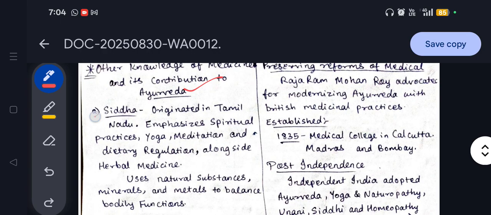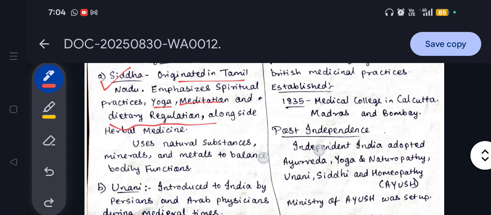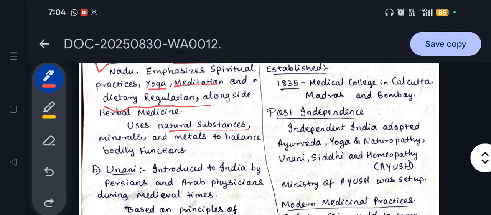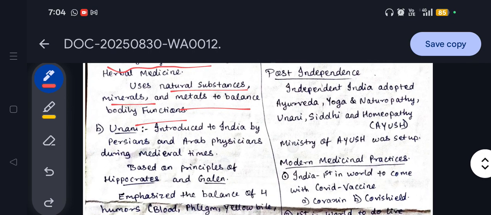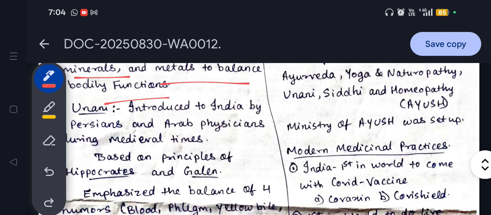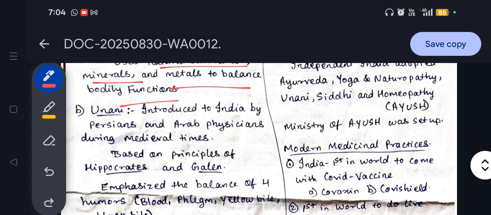The first one is Siddha, which originated in Tamil Nadu. It emphasizes spiritual practice like yoga, meditation and dietary regulation, and uses natural substances, minerals and metals to balance bodily function. The next prominent one was Unani, introduced to India by Persian and Arab physicians.